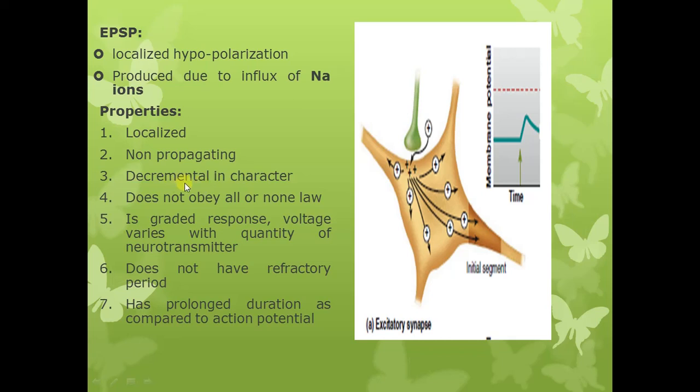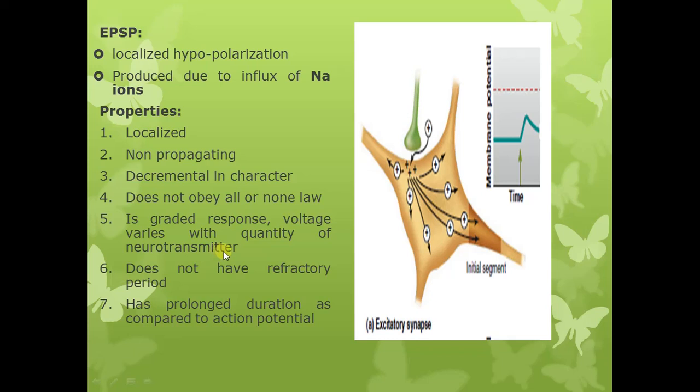By decremental in character, we mean that it decreases with passage of time. The response declines, and it does not obey all or none law. It is a graded response, and the magnitude of the response varies with the quantity of the neurotransmitter being released from the presynaptic nerve terminal.